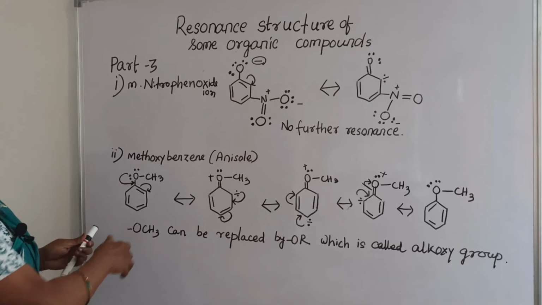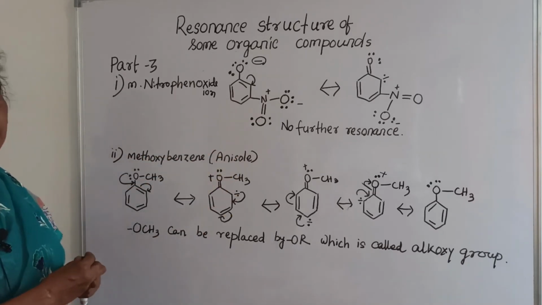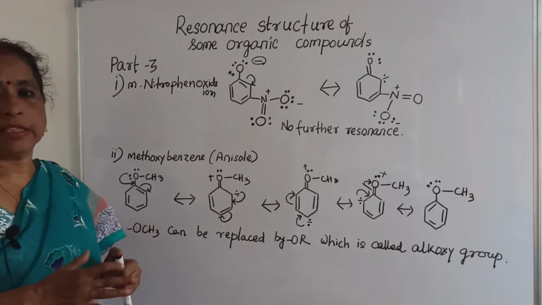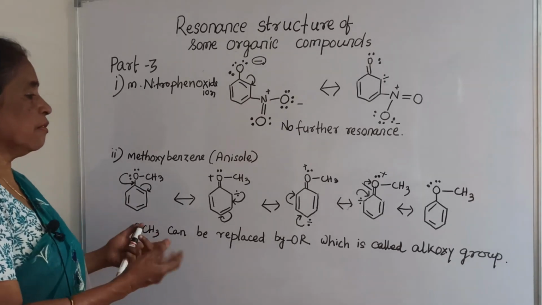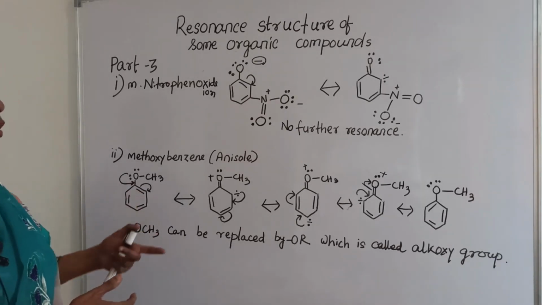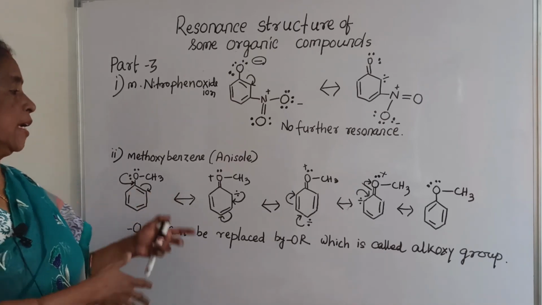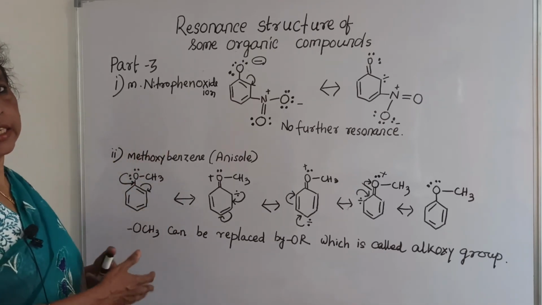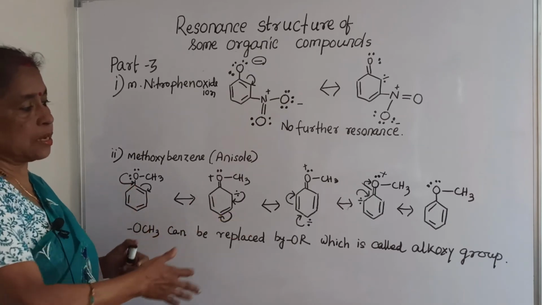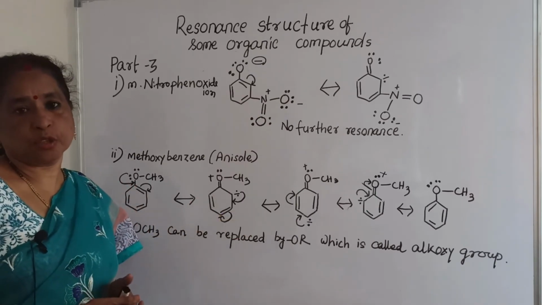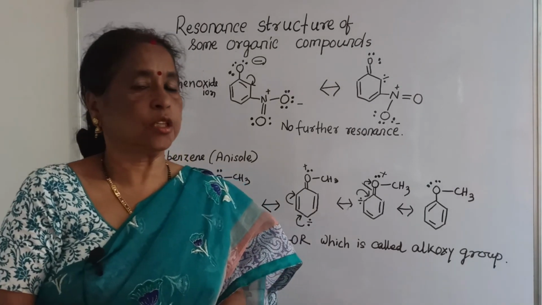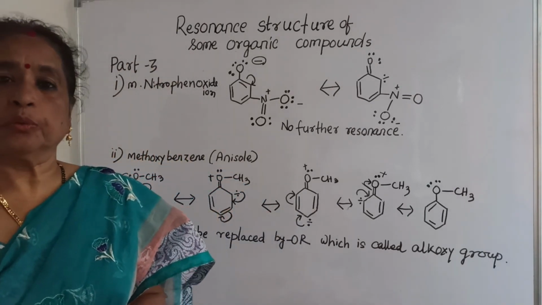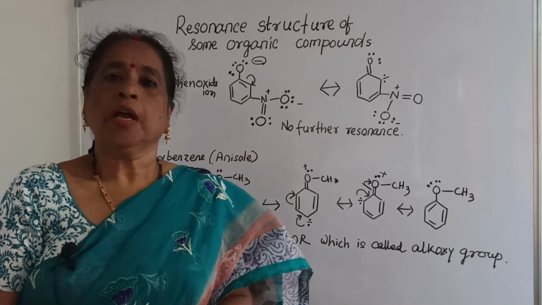I hope it is clear. In the meta-nitrophenoxide ion, there is no further resonance. Similarly, methoxybenzene, where the alkoxy group, that is the OCH3 group, is one type of ether, and it shows many types of resonance structures. I hope this methoxybenzene resonance structure is clear to you, and try to understand it.